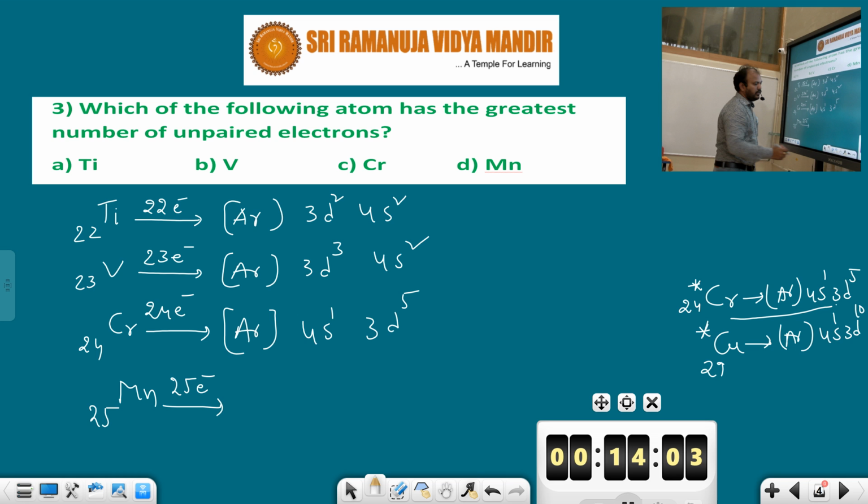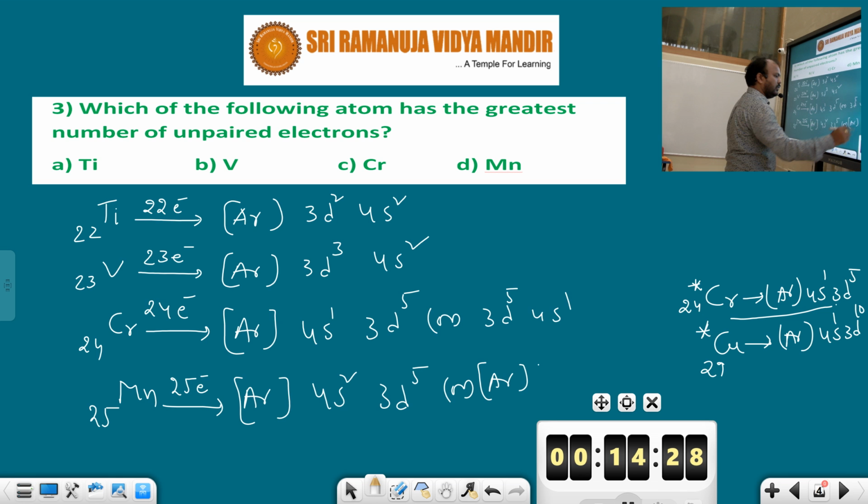The electronic configuration is argon 4s2 3d5. Here observe that 4s1 3d5 or 3d5 4s1, both will be correct. Argon 3d5 4s2. So here you should calculate the number of unpaired electrons.